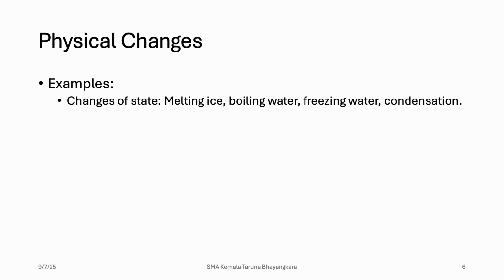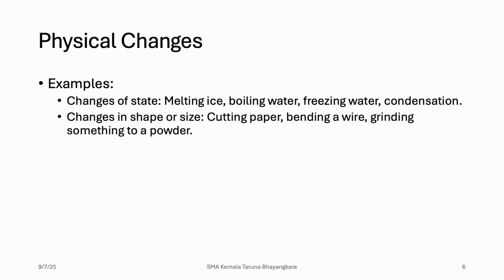Examples of physical changes of state are melting, boiling, freezing, and condensation, including evaporation, sublimation and deposition. Change in shape or size by cutting, bending, or grinding is counted as a physical change as well.